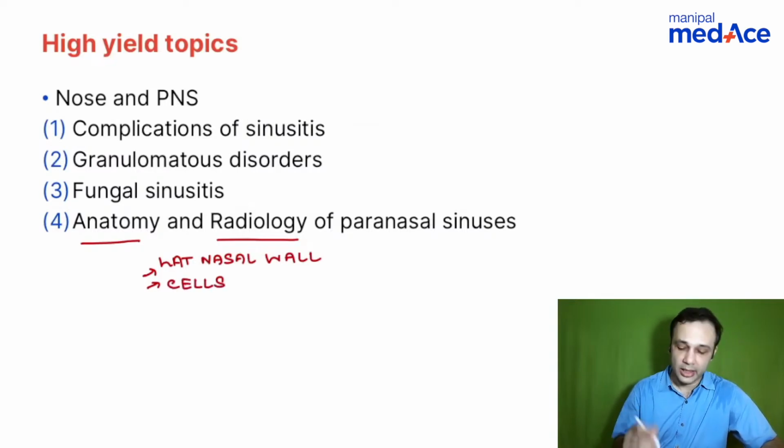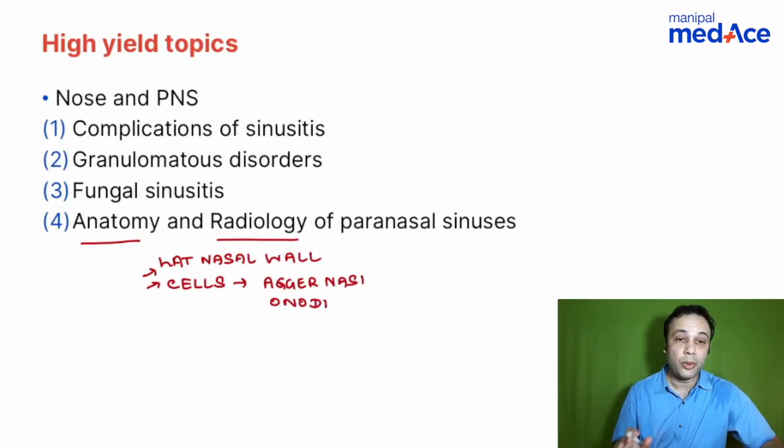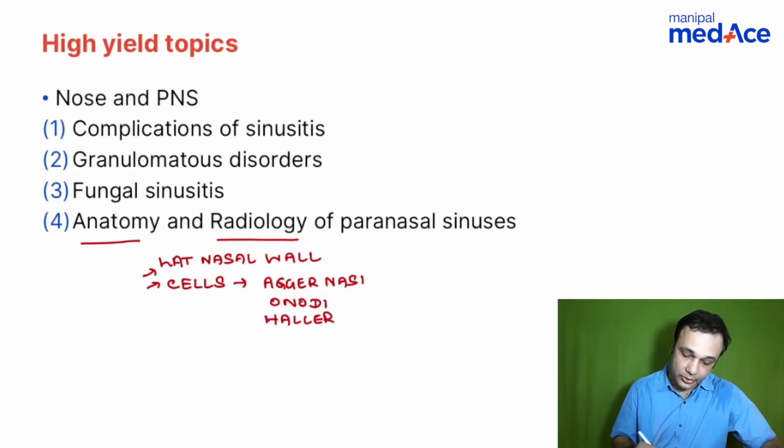The commonly asked questions were related to agger nasi and Onodi cell. These were the two important ones. Apart from that, there is one more cell, the Haller cell, that has been asked. These are a few important questions on anatomy and radiology of the paranasal sinuses.